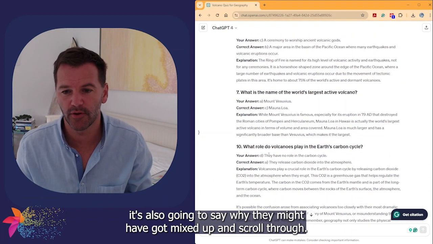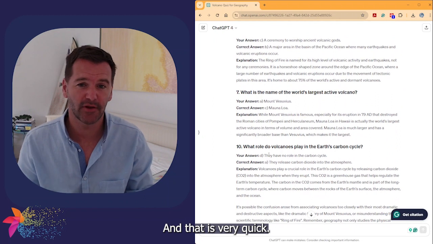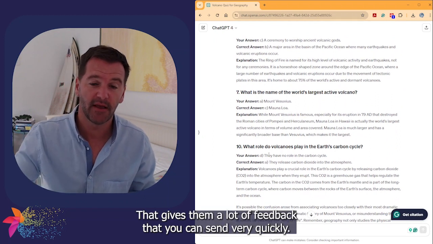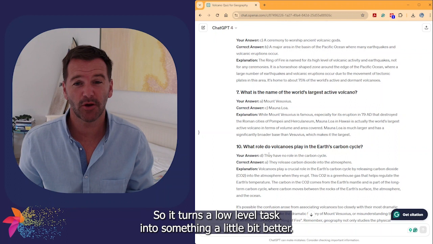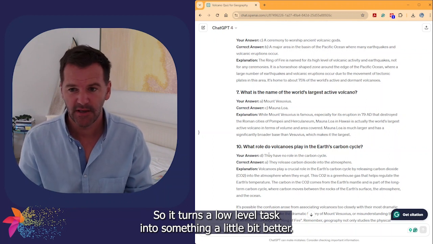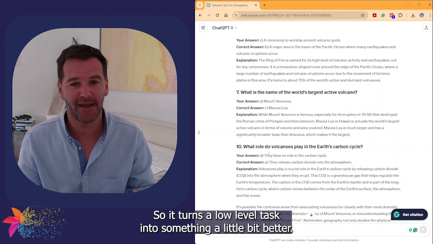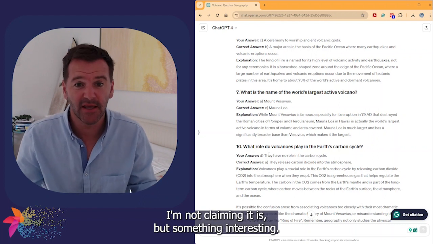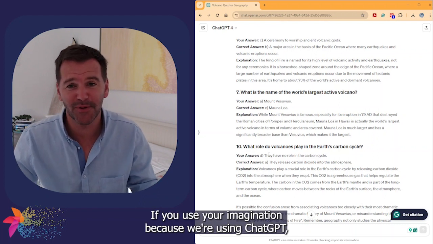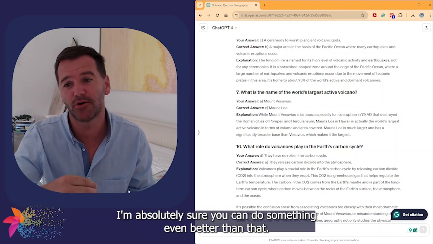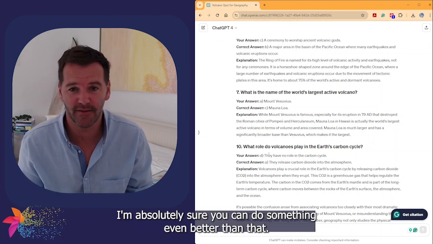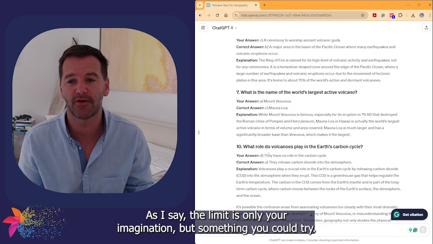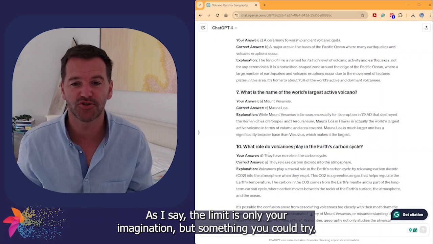You can scroll through, and that is very quick. That gives them a lot of feedback that you can send very quickly. So it turns a low-level task into something a little bit better. Not amazing, I'm not claiming it is, but something interesting. If you use your imagination, because we're using ChatGPT, I'm absolutely sure you can do something even better than that. As I say, the limit is only your imagination, but something you could try.